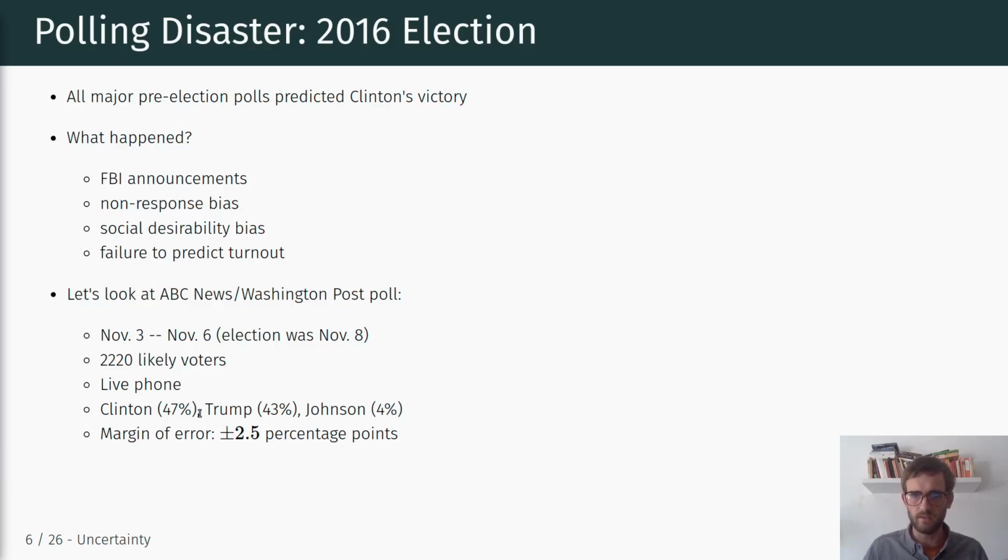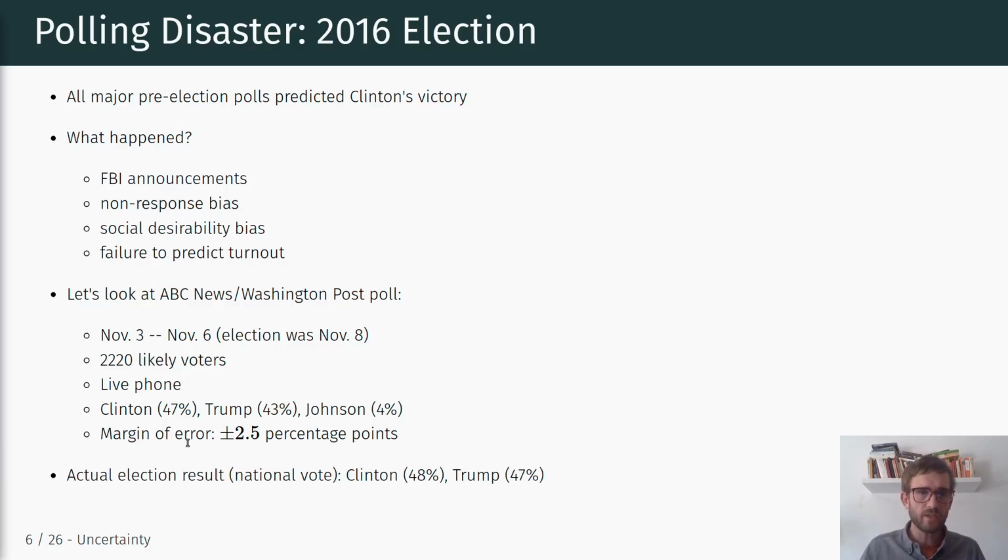And we're not looking at individual statewide predictions the way we did in previous weeks. So we're looking at it in a more general sense. The prediction based on that poll was Clinton in the lead, 47%, Trump 43%, Johnson, the third party candidate, at 4%. And the margin of error reported in that poll was plus or minus 2.5 percentage points. We're going to get back to what exactly this margin of error means in a second.